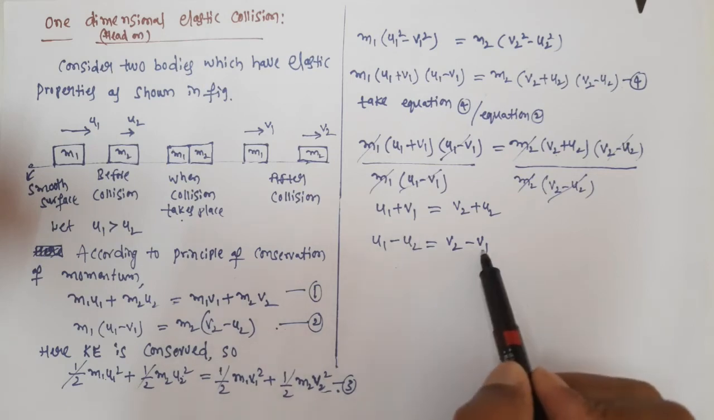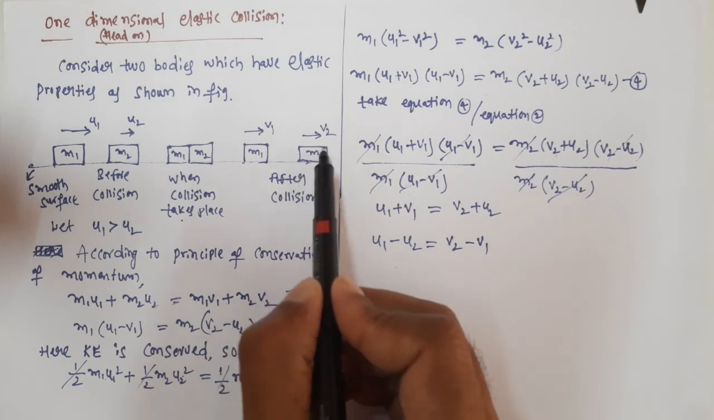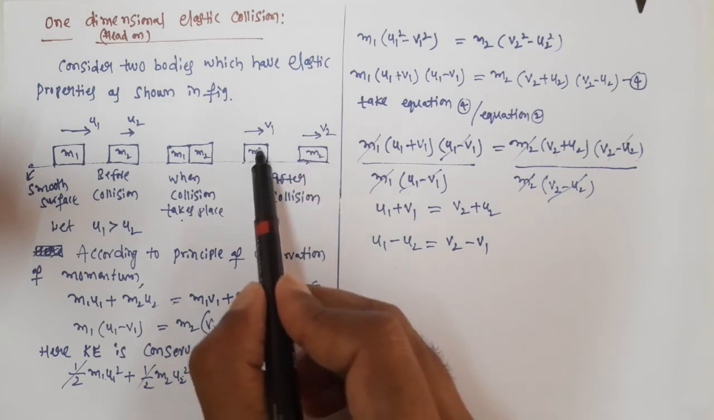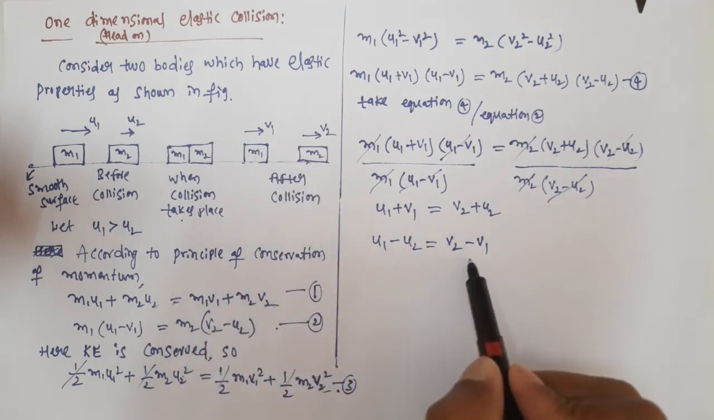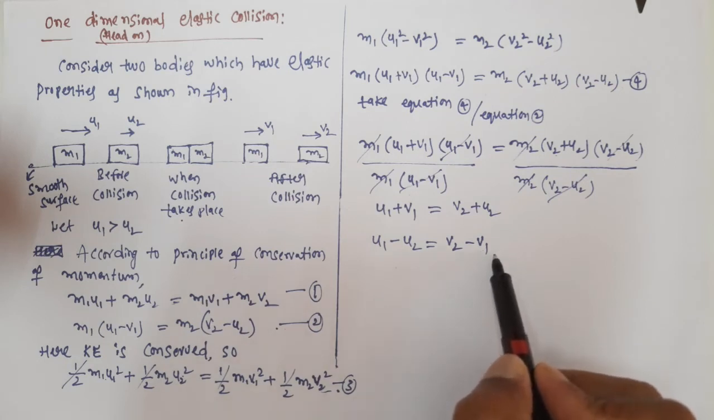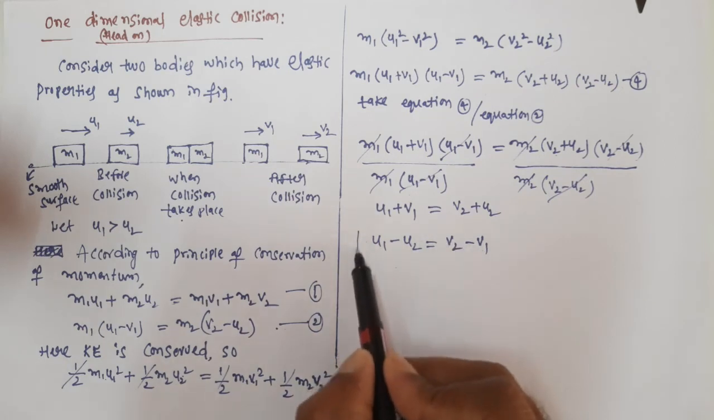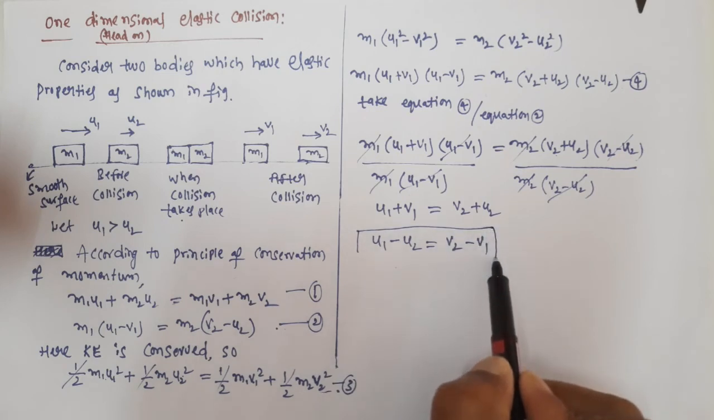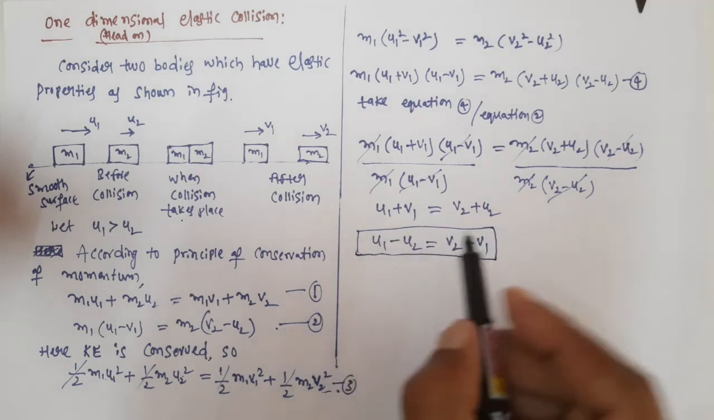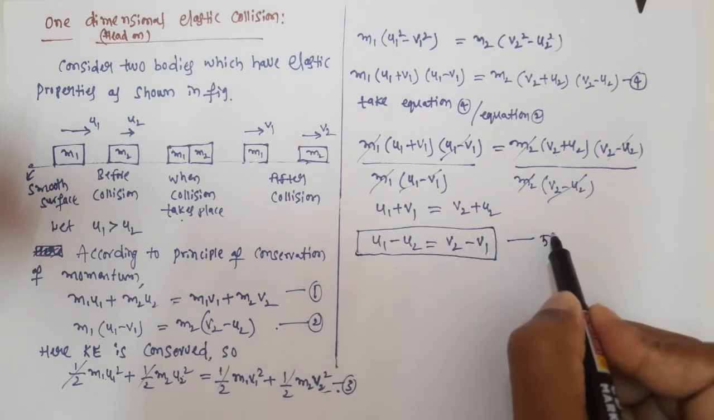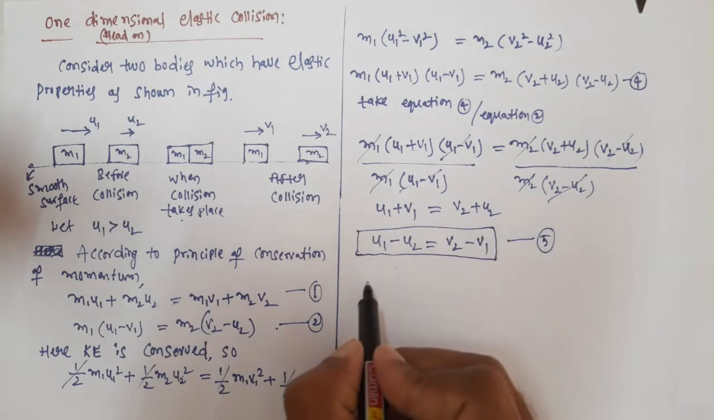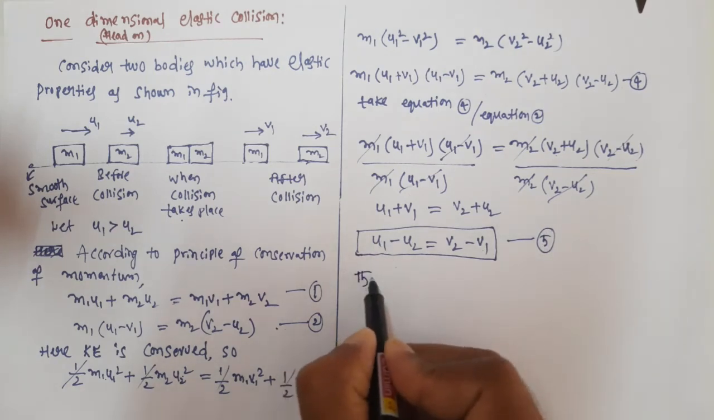And what is v2 minus v1? The second body is moving away from the first body. That means this is the relative velocity of separation after the collision. That means in an elastic collision we are getting this relation. This is an important relation. Let's say this is equation number 5. From this equation you can write the relative velocity of approach.